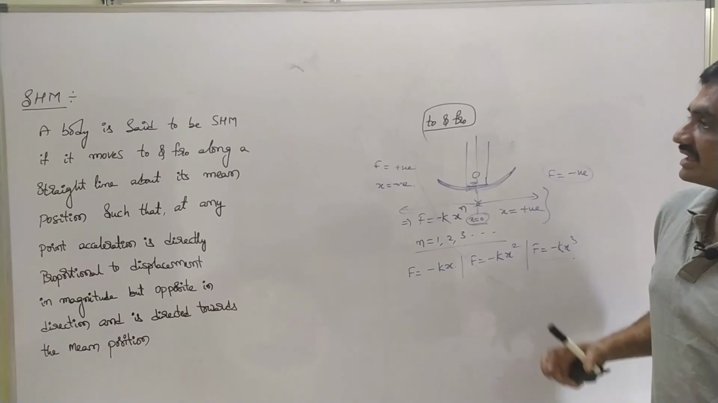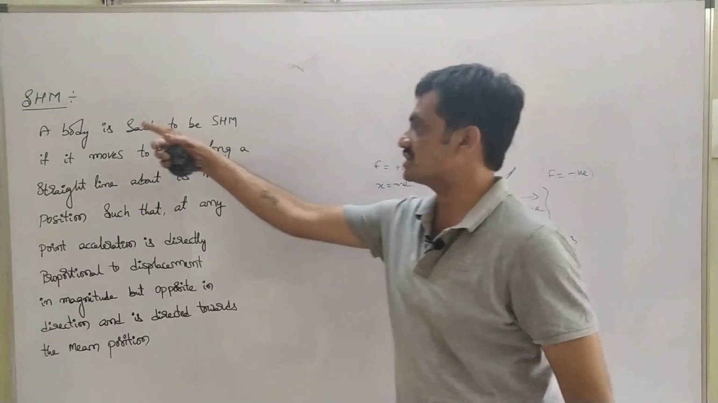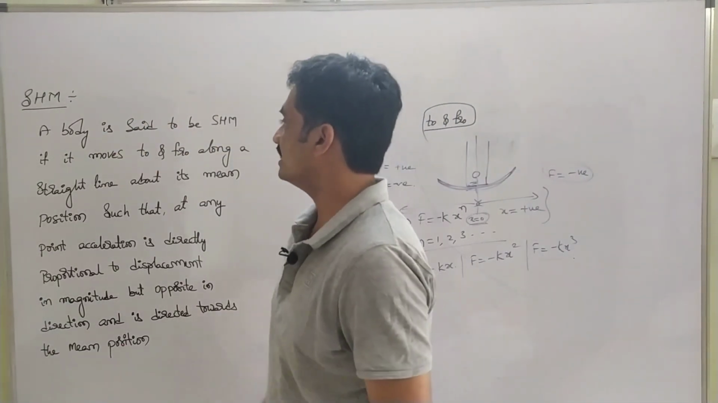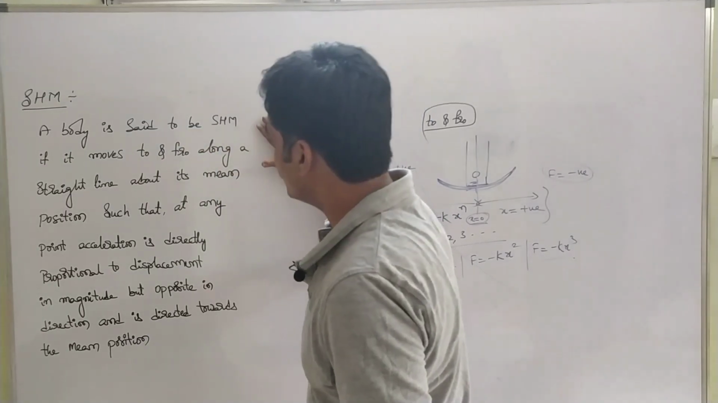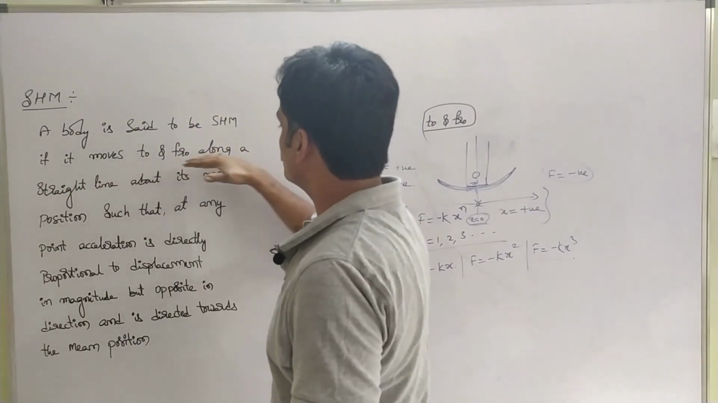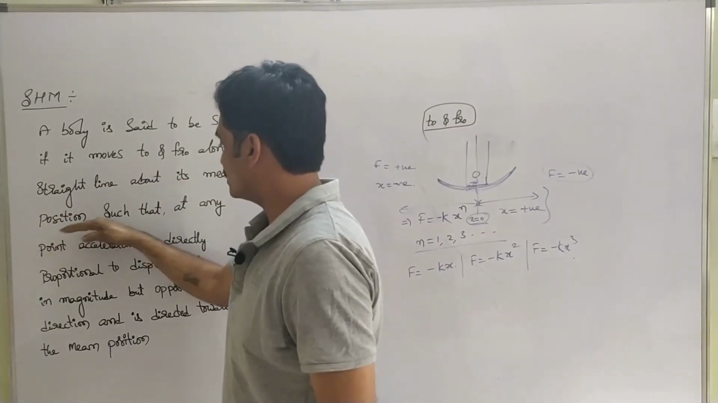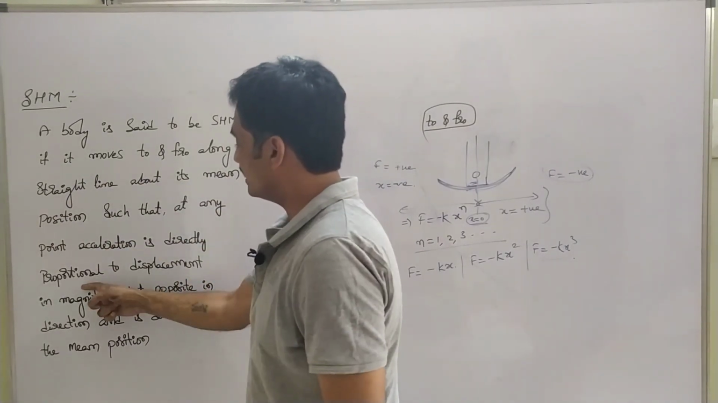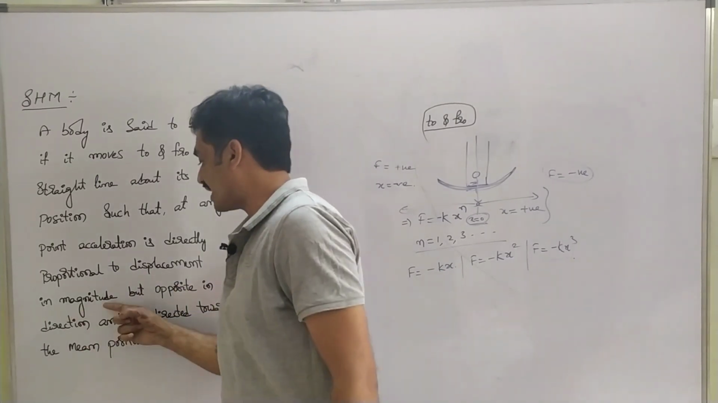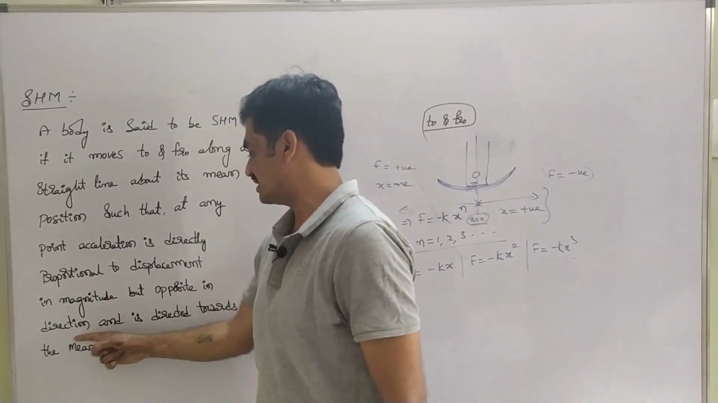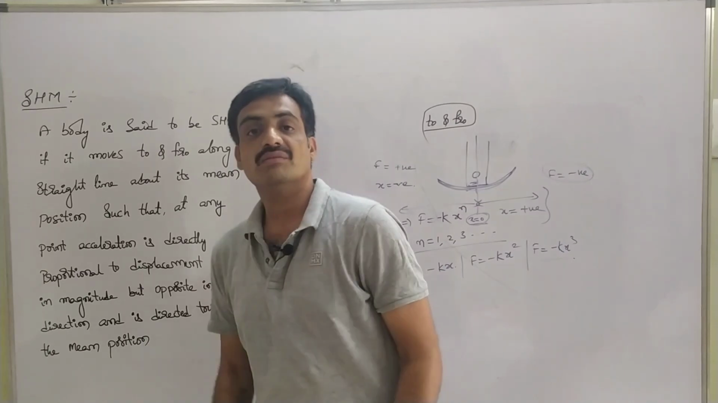Now observe the definition of SHM, simple harmonic motion. A body is said to be in simple harmonic motion if it moves to and fro along a straight line about its mean position, so that at any point acceleration is directly proportional to displacement in magnitude but opposite in direction and is directed towards the mean position.